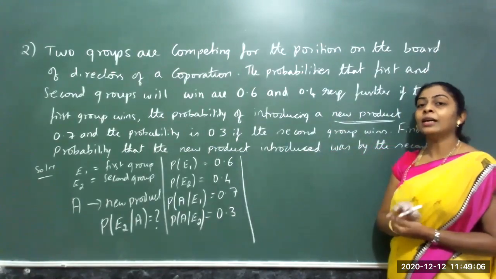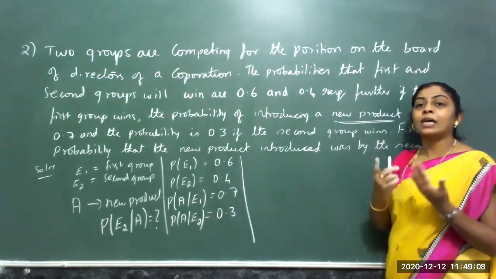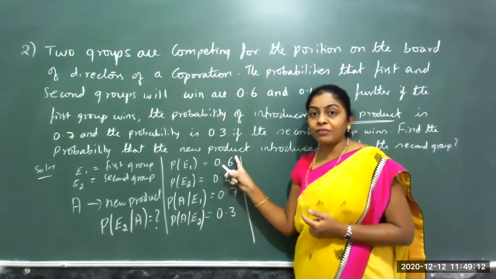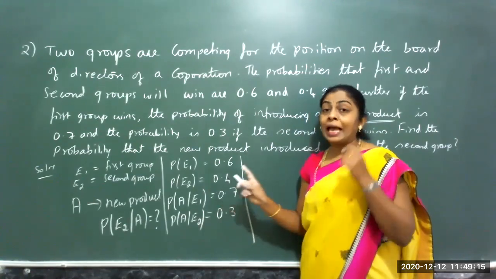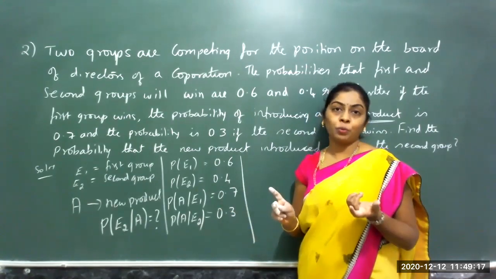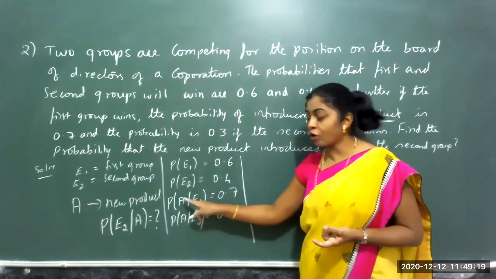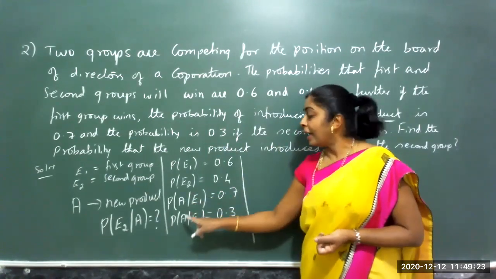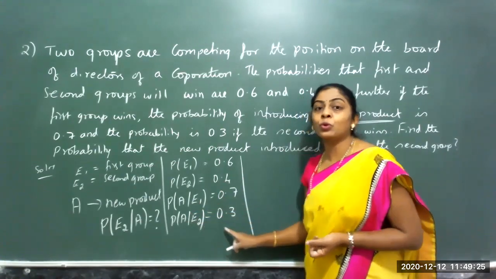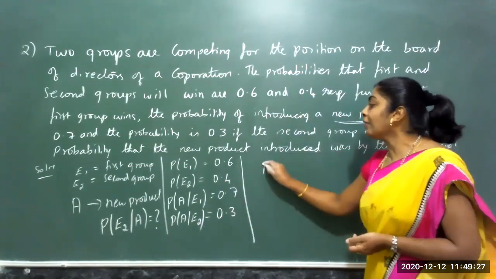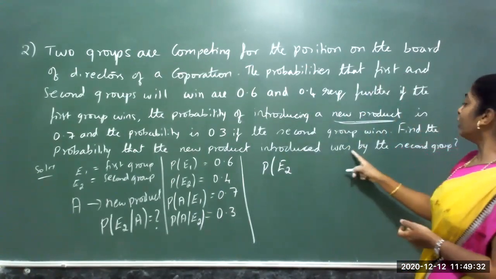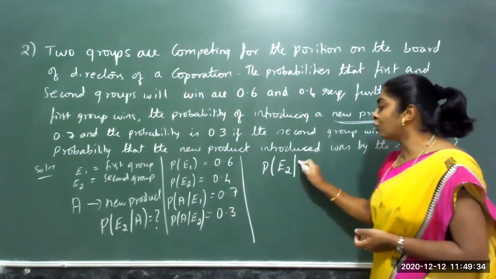So in the data, it says there are two groups and the chances of winning of the two groups is given: probability of group 1 winning and probability of group 2 winning. And once they win, they introduce a new product. The chance of introducing a new product by group 1 is 0.7 and by group 2 is 0.3. What is asked is the probability of introducing a new product by the second group.